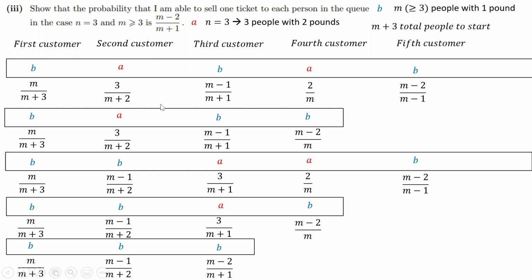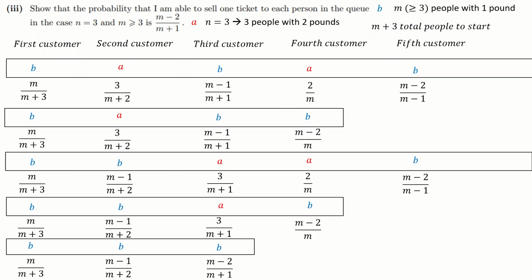Because look how easy it is for me to spot mistakes in my working here if I've laid it out like this. All of these denominators need to be M plus 3s. All of these need to be M plus 2s. All of these denominators need to be M plus 1s, and so on. And likewise, I can easily check, do my B's decrease by 1 every time I see a B? Yeah, it looks like they do. Do my A's decrease by 1 every time I see an A? Looks like they do. Right? So being neat, being systematic about it is really going to save you a lot of stress and make it less likely to make mistakes.